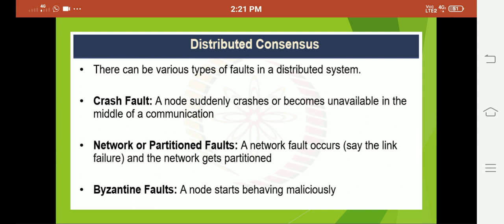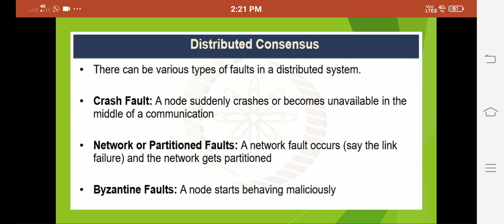There can be various types of faults in a distributed system, or a decentralized computing system. We will have many faults, like a crash fault, where a node suddenly crashes. If a particular blockchain node crashes, then who will validate the transaction, and it becomes unavailable in the middle of a communication. At that time, how do we deal with that? That is also a problem.